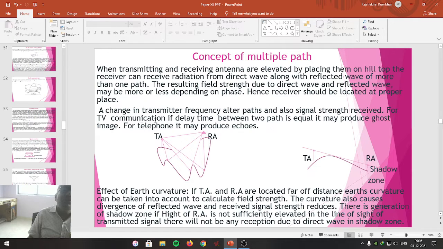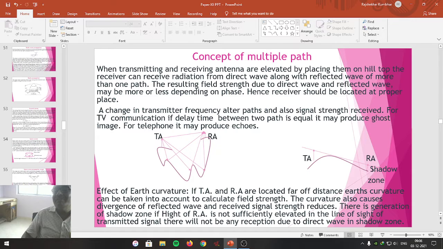When you consider the audio signal for telephone communication, if multiple paths of propagation exist, it may produce echoes. So that is the effect of multiple paths of propagation in a space wave. It will undergo one more effect due to the Earth's curvature, and that is known as the shadow zone.